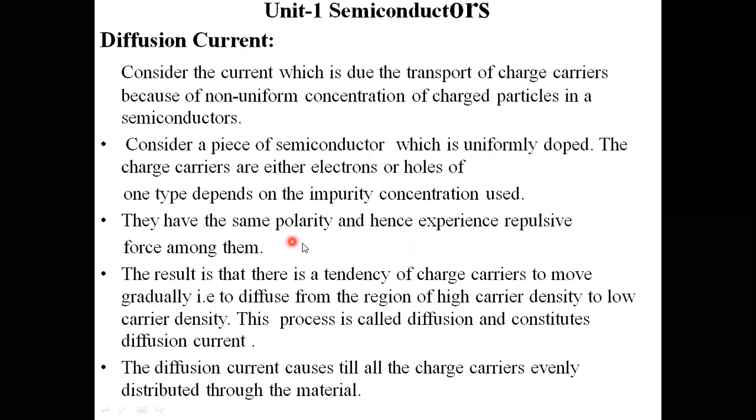They have the same polarity and hence experience a repulsive force among them. The result is that there is a tendency of charge carriers to move gradually, that is, to diffuse from a region of high carrier density to low carrier density.